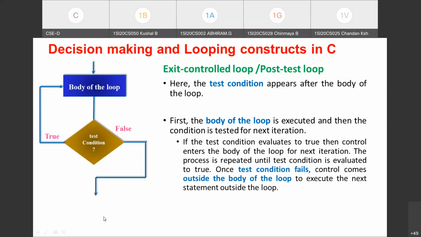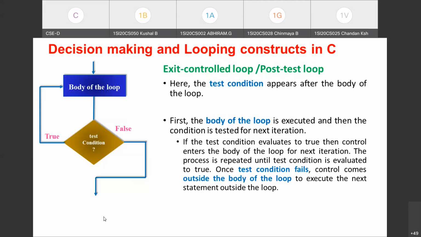So these are the two types of looping constructs. You can classify the loop into two types, that is entry control loop and exit control loop, which are also called pre-test loop and post-test loop respectively. Why is it called pre-test? First the condition is tested. If it evaluates to true, then only control enters the body of the loop. Why is it called post-test loop? First the body of the loop is executed and then it goes for testing the condition at the end. If it evaluates to true, it goes for repeating the body of the loop for the second time. The process keeps on repeating.